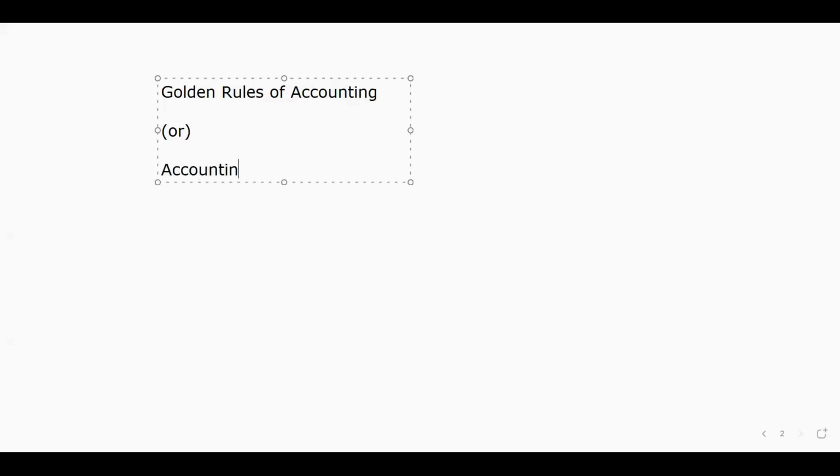If you want to work with the journal book, definitely we should follow the principle. There are different names. Mostly we call it golden rules of accounting, or accounting principles.